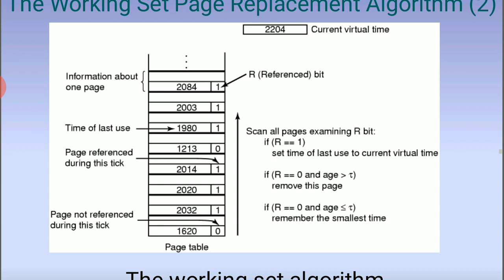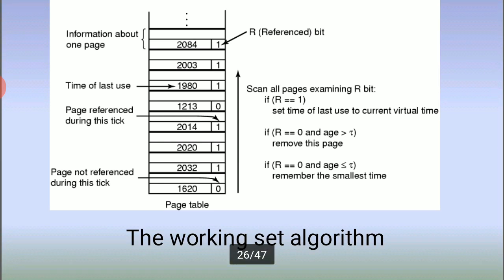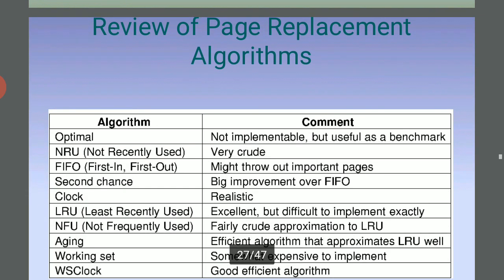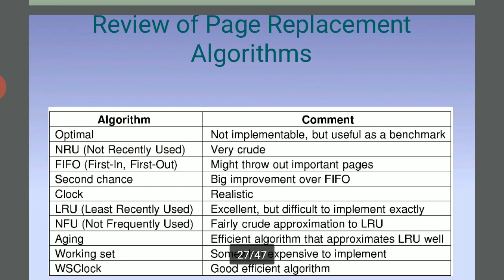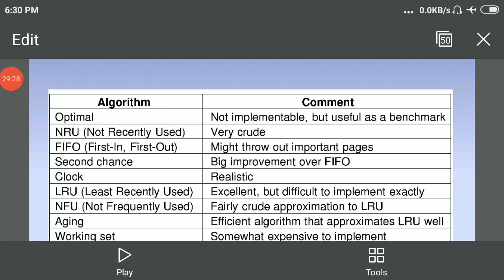Otherwise remove the page. This is called the working set algorithm. This is the memory area replaced by the bit. Here is the memory storage area, the time of use, and the review of the page replacement algorithms. Here see the algorithm and the comments.